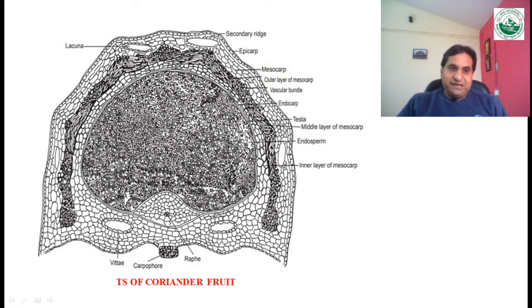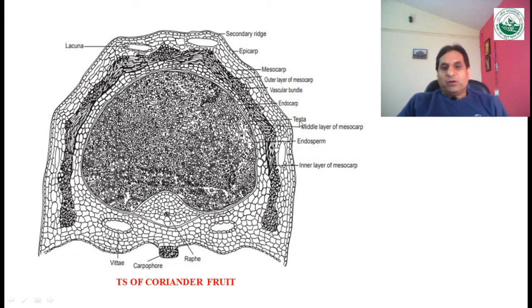So you can see here the vascular bundles, and the total number of vascular bundles is 5, and on the dorsal surface some cavities are also present, which are known as lacuna. Okay, so it is all about the dorsal surface and ventral surface.